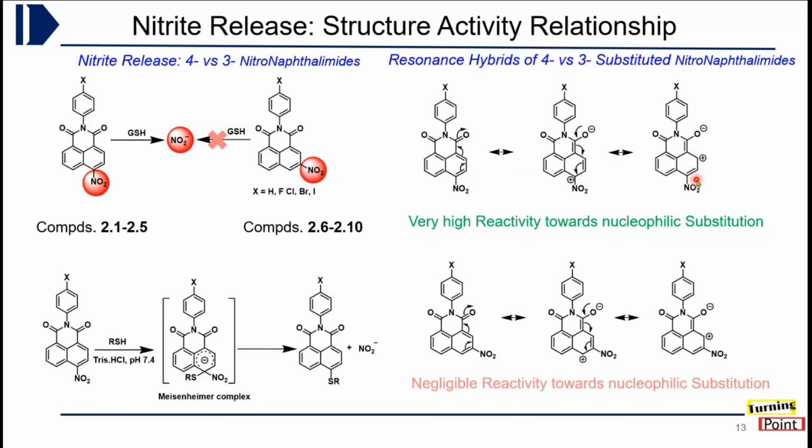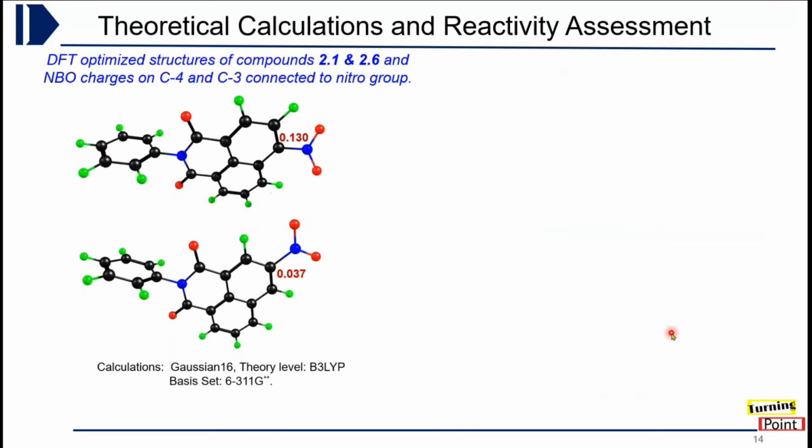And when compared with C3, positive charge doesn't come at this meta-nitro carbon, that indicates that these two locations are more prone to nucleophilic substitution as compared to C3. So that explains the reactivity. Also, we had done some theoretical calculations to check the charge. We found that 4-nitro had almost 10 times higher charge as compared to the 3-nitro. That also supports that 4-nitronaphthalimides are more reactive towards nucleophilic substitution.